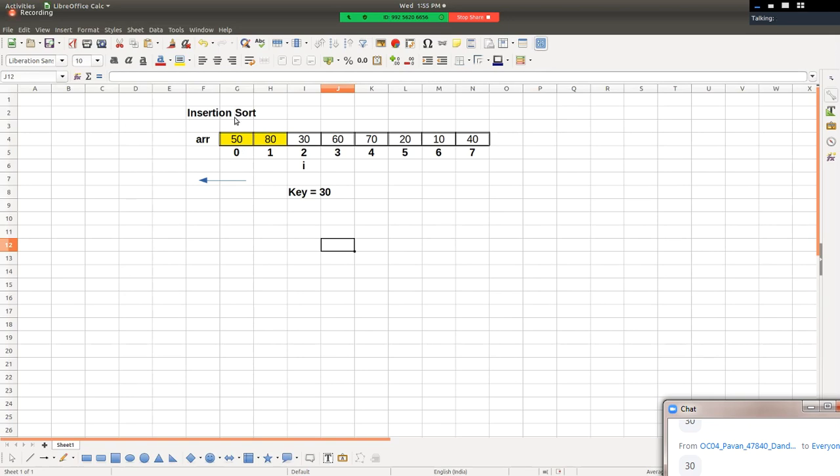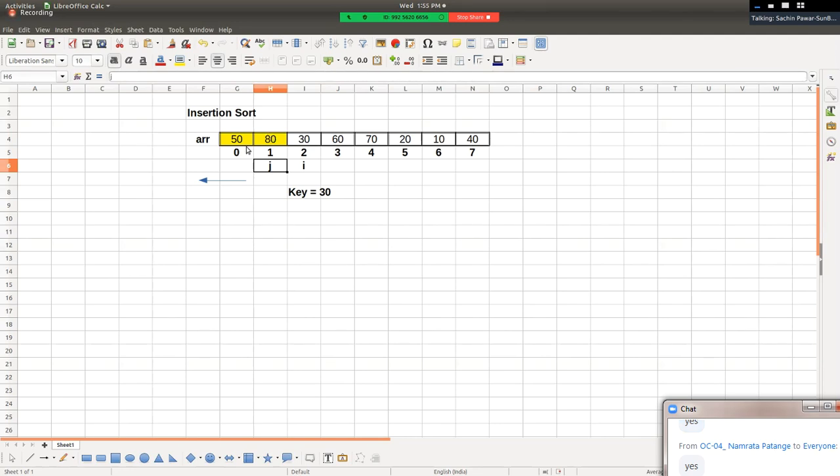Okay, pay attention. So we pick key in our right hand, that is 30, right? We compare with 80. अरे हम start कहां से करेंगे ना? Right to left. So we start from J, यहां से I-1 से start करेंगे, right? So value of key is what? 30. Is 30 less than 80? Yes, and hence key should be present before 80, right?